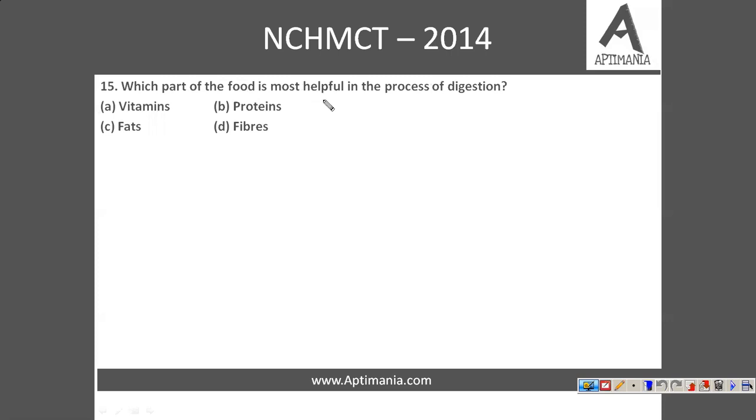Which part of food is most helpful in the process of digestion? Vitamins, fats, proteins and fiber. Now fibers are the most helpful, you can say, in the process of digestion. They get digested easily and they help the whole food to digest easily. So the answer to this question is fibers.